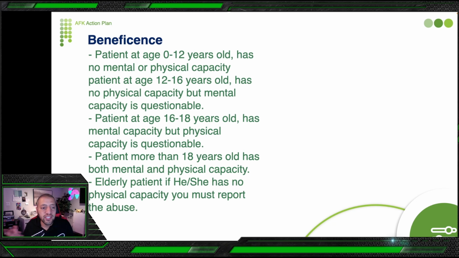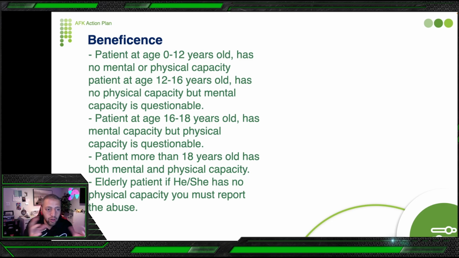So he has no physical capacity, but mental capacity is questionable. Meaning, if this patient is coming to your office to do cleaning and his dad did approve the cleaning from the previous visit, like you give him recall after 3 months, and he's booked to do cleaning and x-rays, so you don't need to get the consent from the dad, because you can see the dad did give you the consent before, and this patient has physical capacity to say okay.